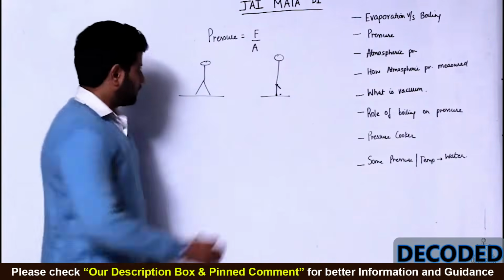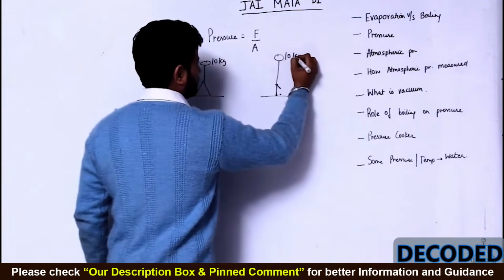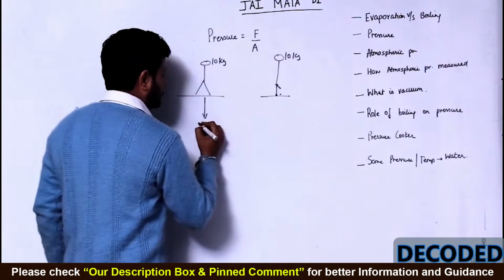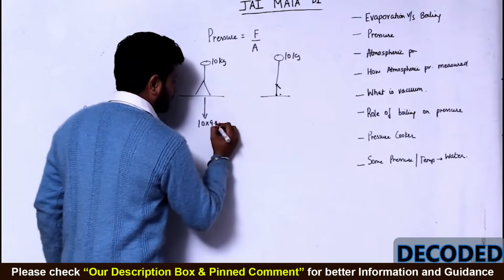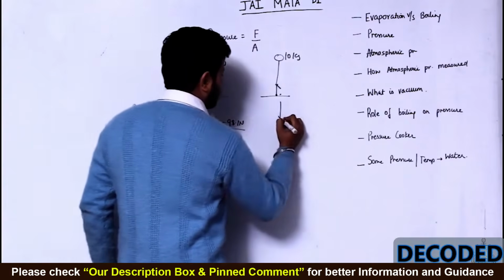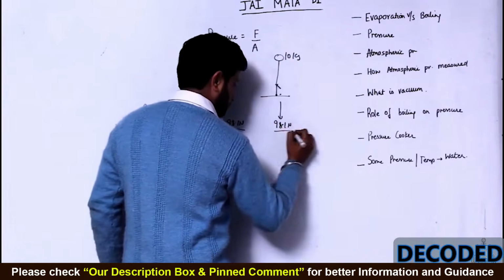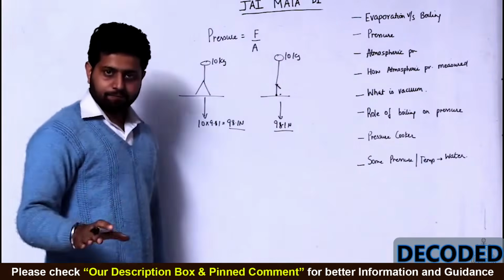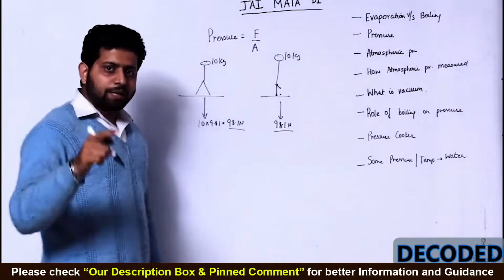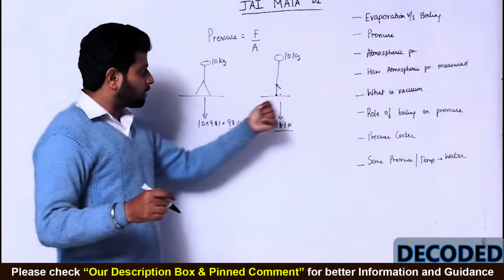This guy has got, his mass is 10 kg, his mass is also 10 kg. So force acting downwards is 10 into 9.81, that is his weight, 98.1 newtons downwards. Over here also 98.1 newton. Force is acting downwards, which is the weight, right? But what is the pressure being exerted out here? Is it more over here or more over here?